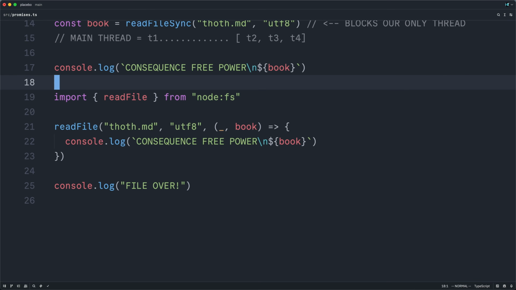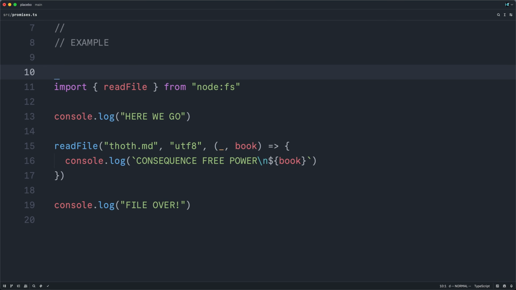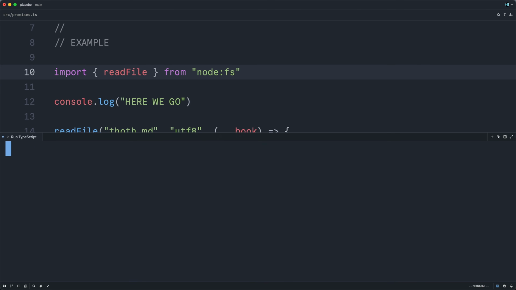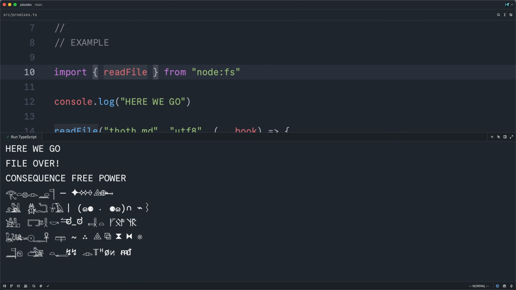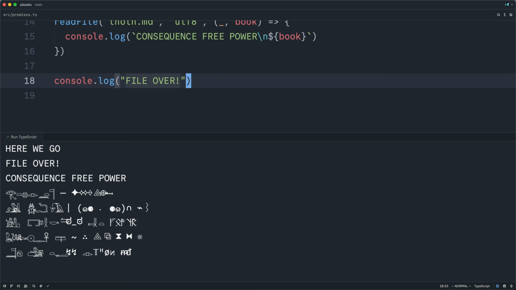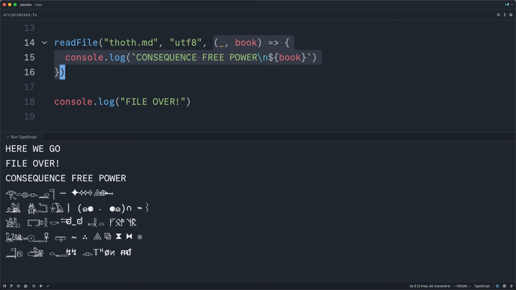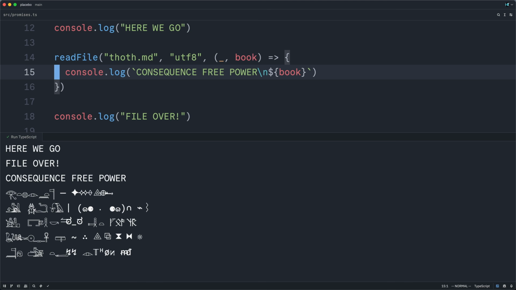I'm going to delete my comments, delete some of this stuff, steal my console log, delete, and now run the program. And as you can see, first it said, here we go, and then, before ever logging consequence-free power, it logged file over. That's because all read file does is delegate that I/O operation to the host environment, which will later re-enqueue the called callback onto our task queue.